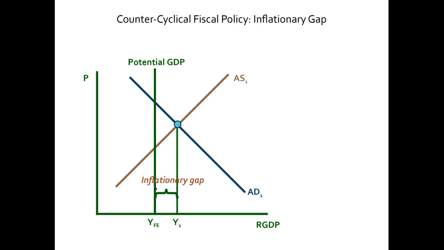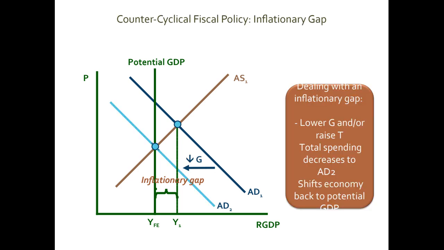Now we are reducing the aggregate demand. How? By reducing government expenditures and increasing taxes. If you look at this diagram, I just shifted the aggregate demand curve to the left. So G is decreasing. This is a fiscal policy, or raise taxes, same thing, or both at the same time together. That will shift the aggregate demand to the left from AD1 to AD2.